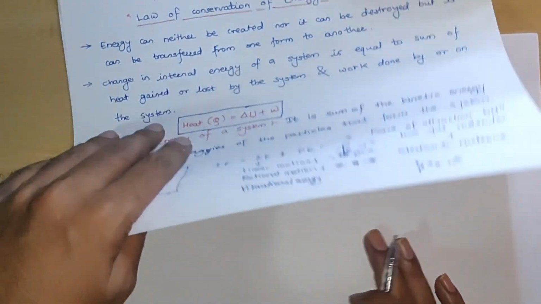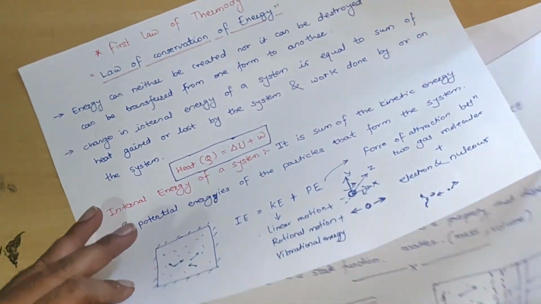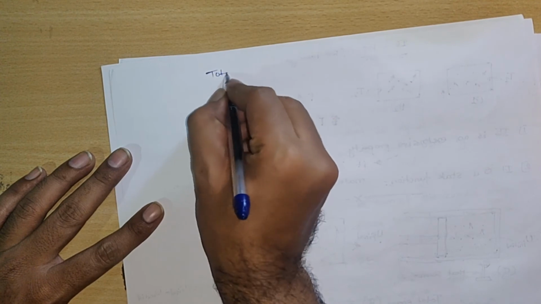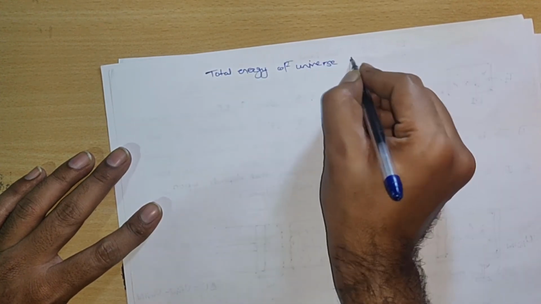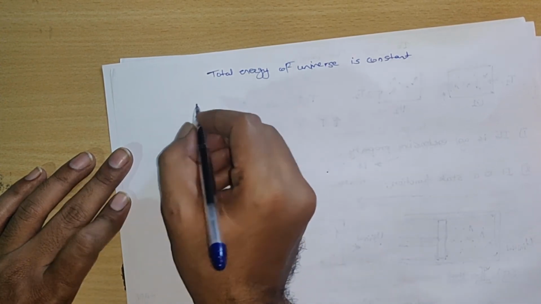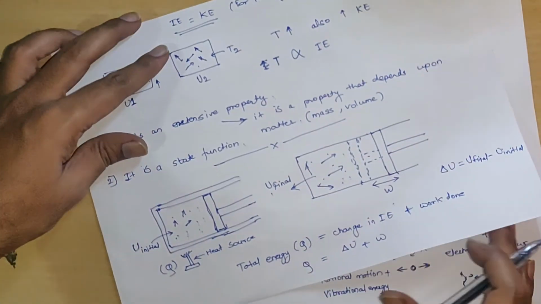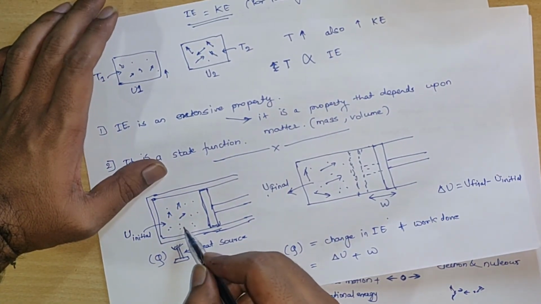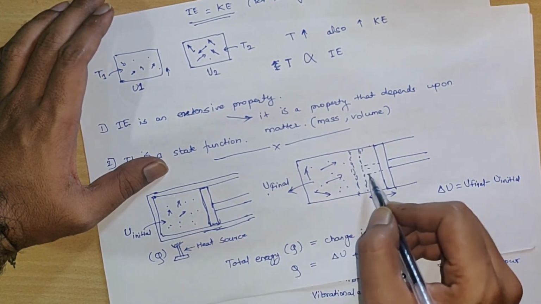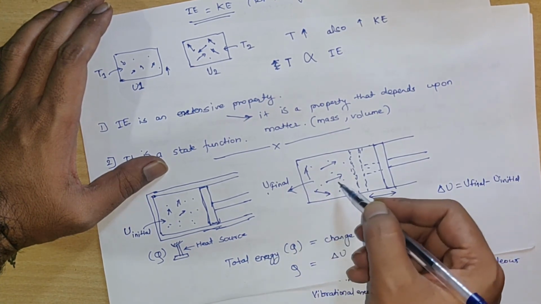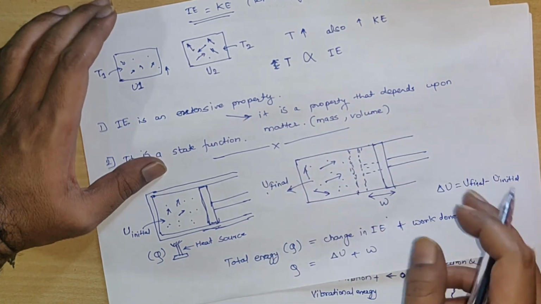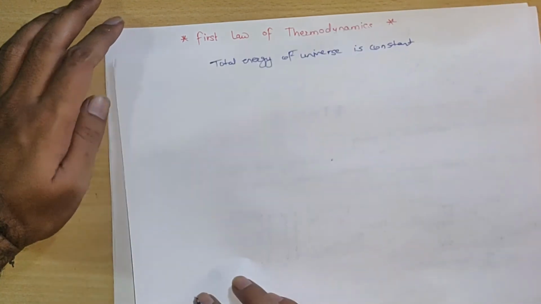Now we'll see what the first law of thermodynamics did not tell us. The first law told us that the total energy of the universe remains constant. But it did not tell us in which direction the heat will flow. We saw that the heat we provided from the heat source passed to the gas molecules and got converted into a change in internal energy and work. But why is it not possible that the gas particles transfer their heat to the surroundings? In which direction the heat will flow, the first law did not tell.